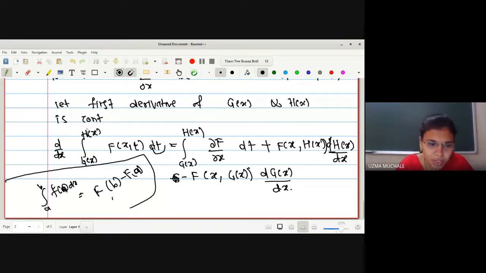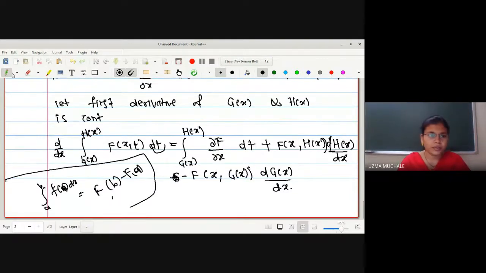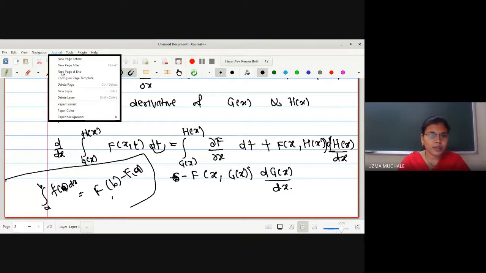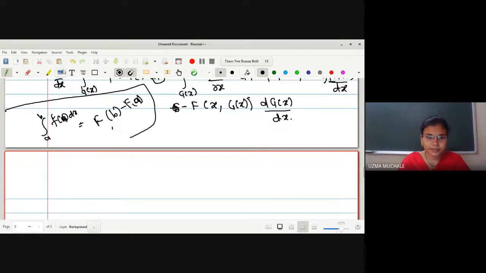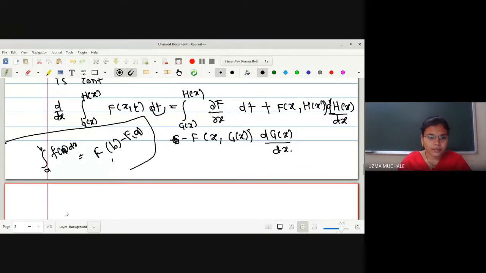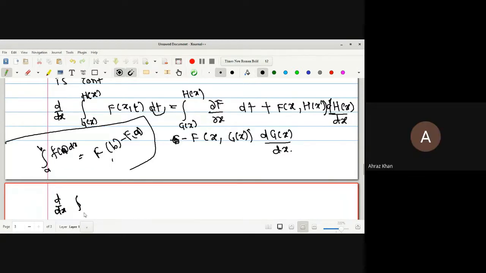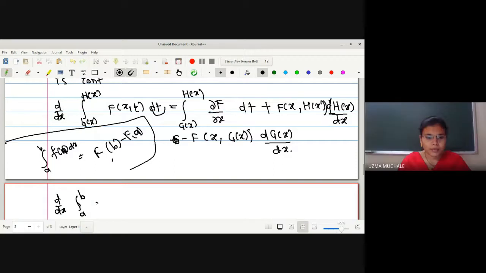This is the case only if g of x and h of x are functions. Suppose they are simply constants; what will be the case if g of x and h of x are constant? Imagine and tell me. Then it will be simply integration. Two terms become zero, ma'am. Integration from a to b. Suppose instead of g of x and h of x being functions, I assume they are constants, so it will be the integral from a to b of dou f by dou x dt, plus the other terms.